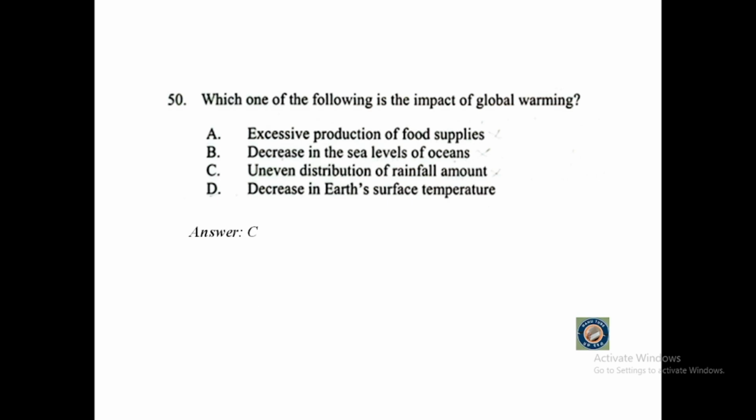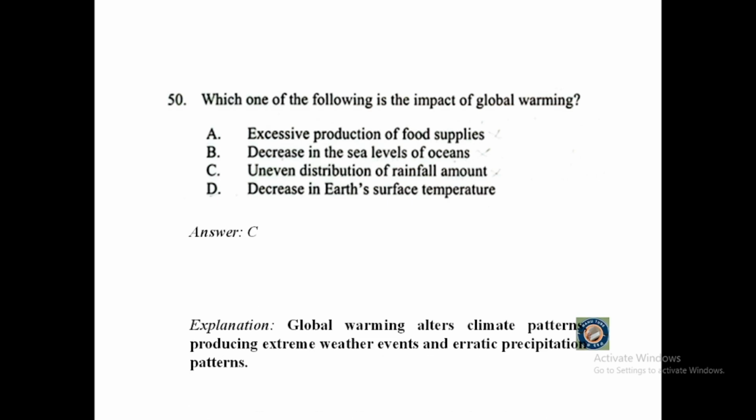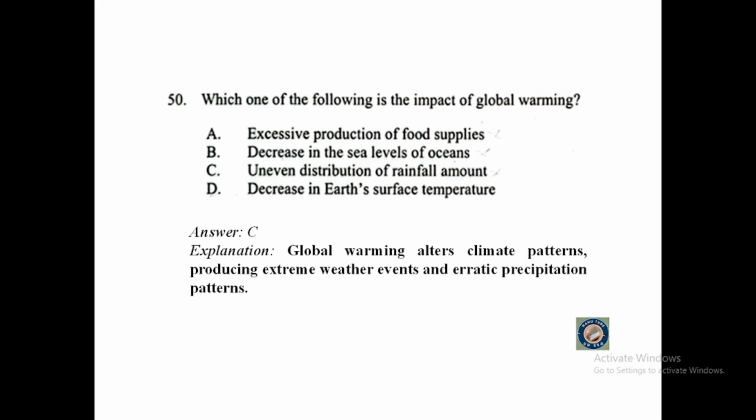The answer is uneven distribution of rainfall amount. Global warming alters climate patterns, producing extreme weather events and erratic precipitation patterns.